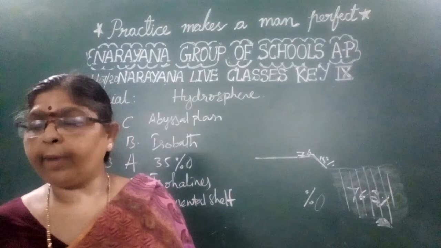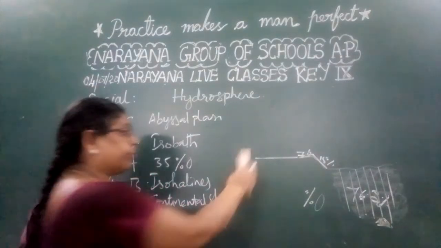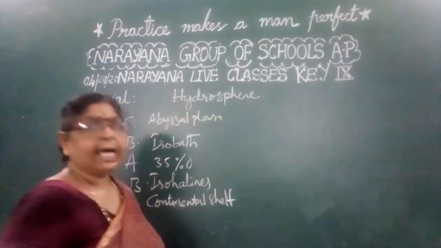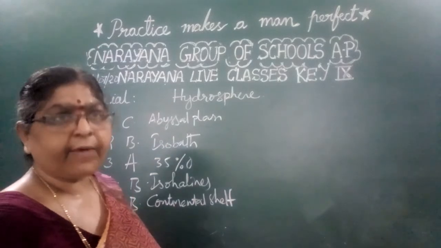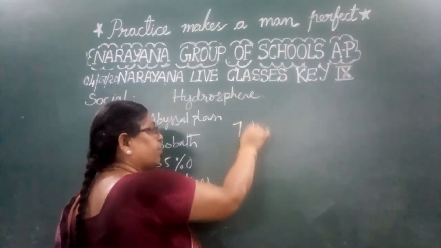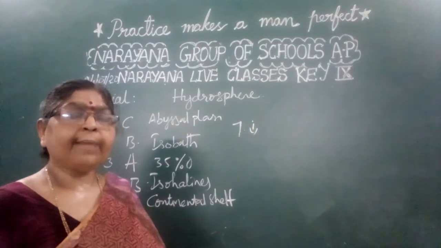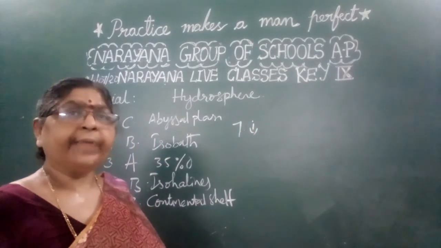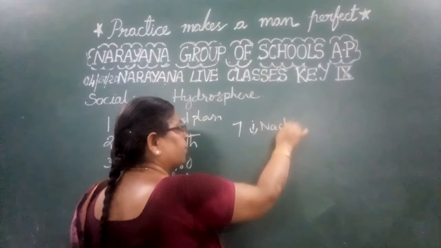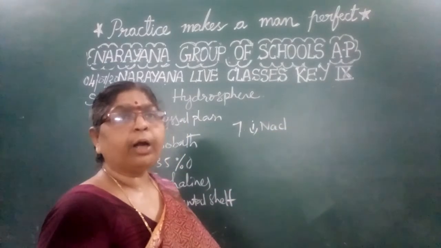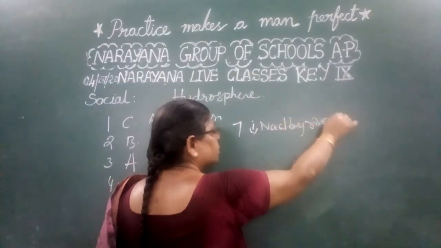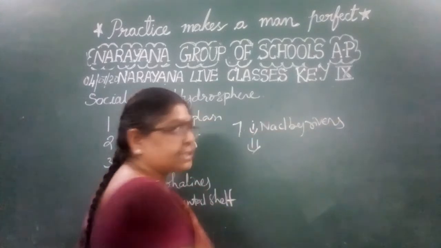Now let us learn about the salinity of the ocean waters. Why are the oceans saline in nature? Why are the ocean waters salty? See, the first and most important thing is that as part of their course, the rivers bring down sodium chloride, NaCl, and it joins into the oceans. That is the first one.